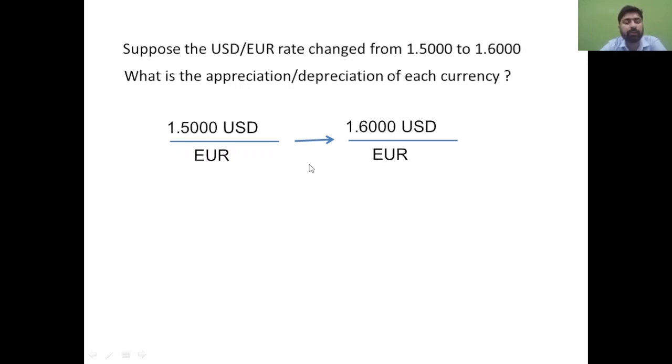One more thing: if you need to calculate the appreciation and depreciation of any currency, for example, if you are going to first calculate the appreciation and depreciation of Euro, you will have to bring that Euro into the denominator. You will have to convert that Euro into the base currency. Base currency means the currency which is written in the denominator. In the last class I had repeated this concept. If you have not seen that class, please go back and see that class, then come back to this class. Then the concepts will be very clear to you.